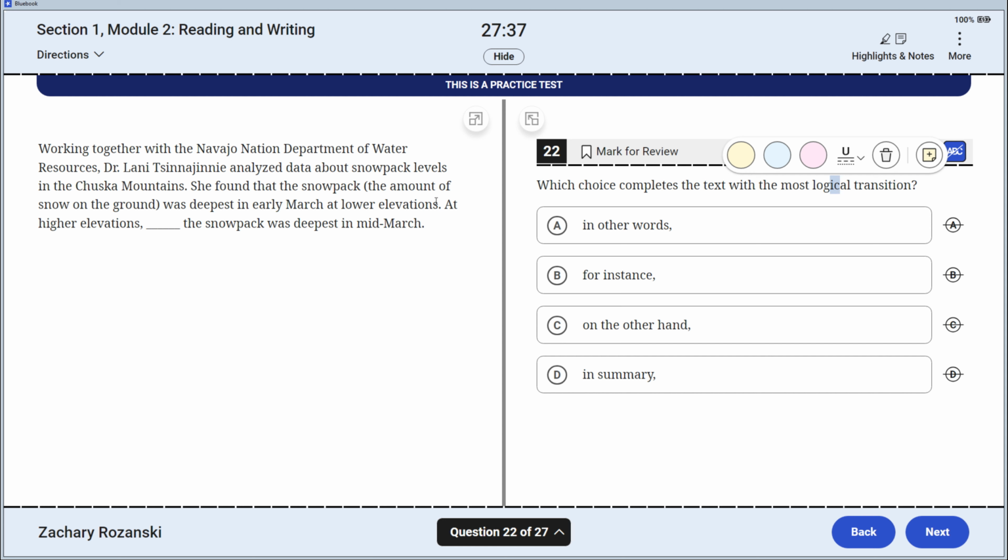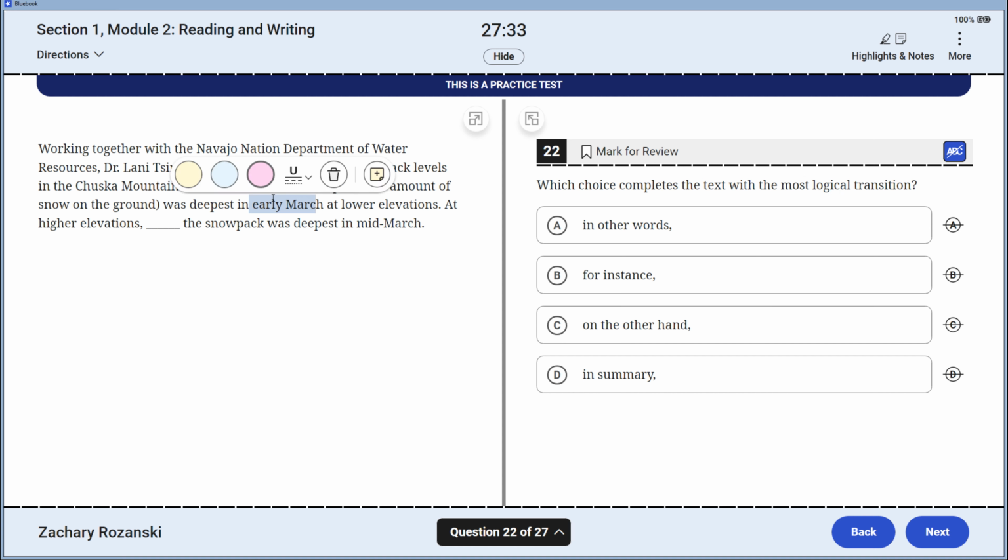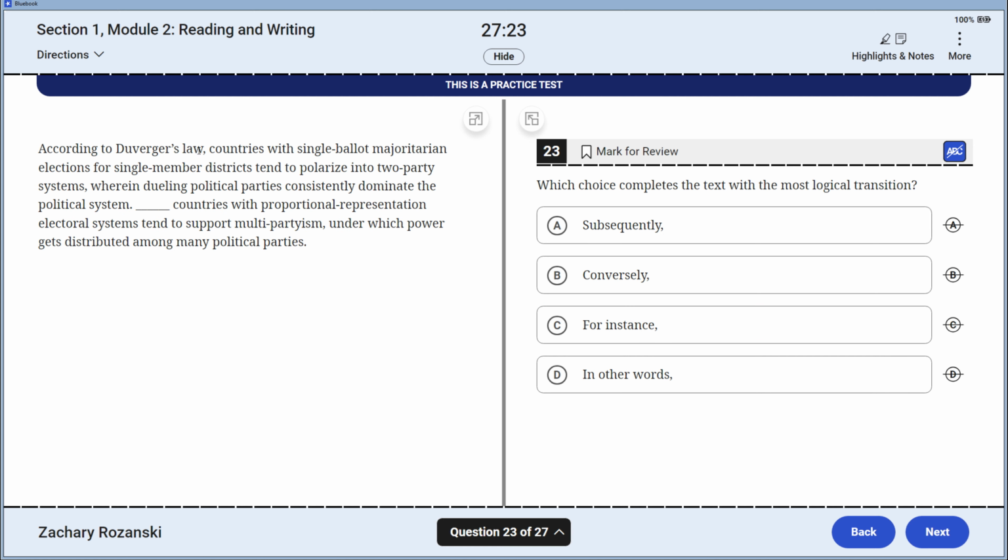I looked to the left. She found that the snowpack was deepest in early March at lower elevations, maybe sequence or contrast at higher elevation. So we're dealing with some sort of contrast right here. We're just comparing two things. So comparison contrast, on the other hand, is going to be our bid.